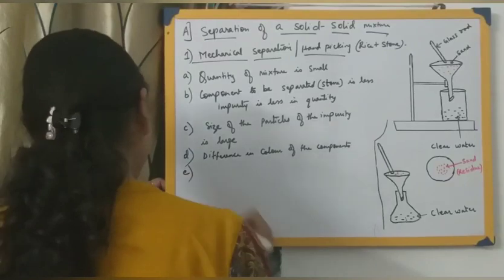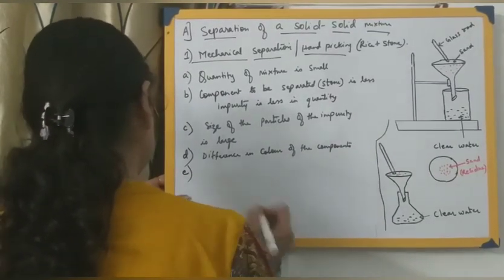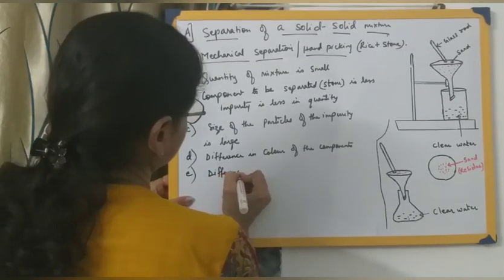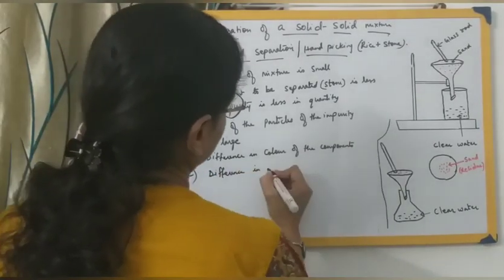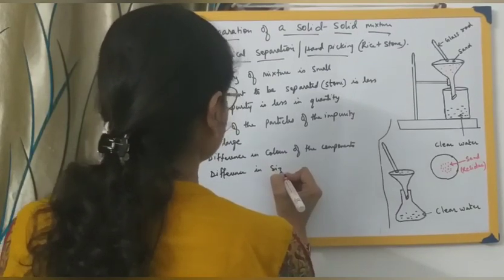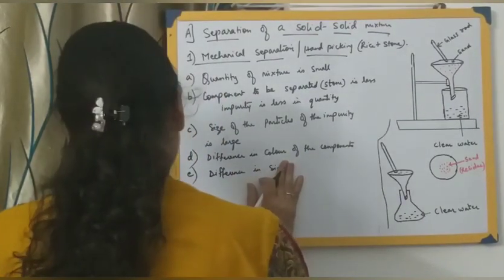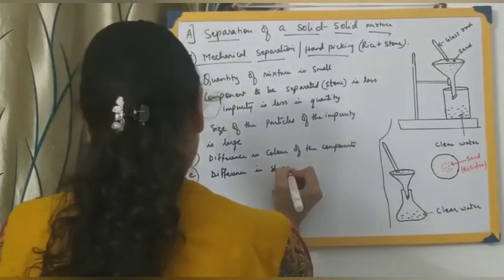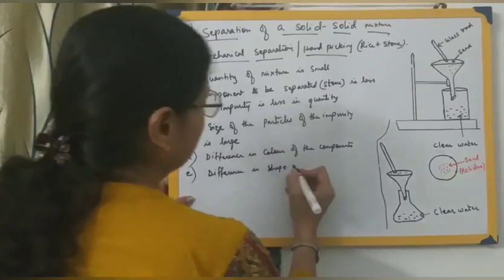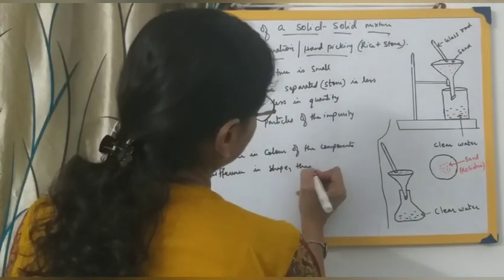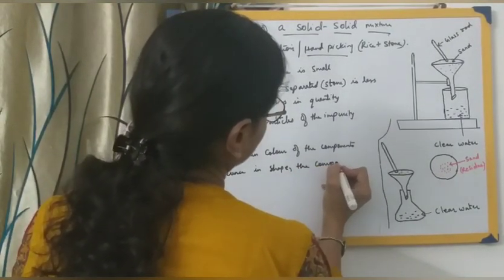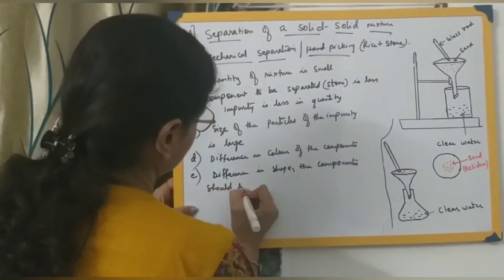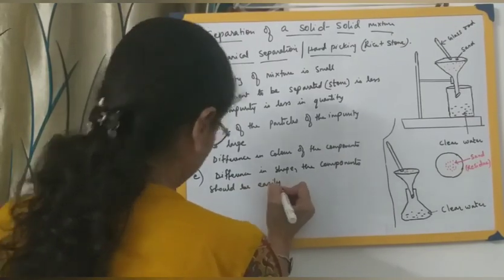What else? Difference in shape and size. Size I have already mentioned over here. So difference in shape we can say, or the components should be easily recognizable.